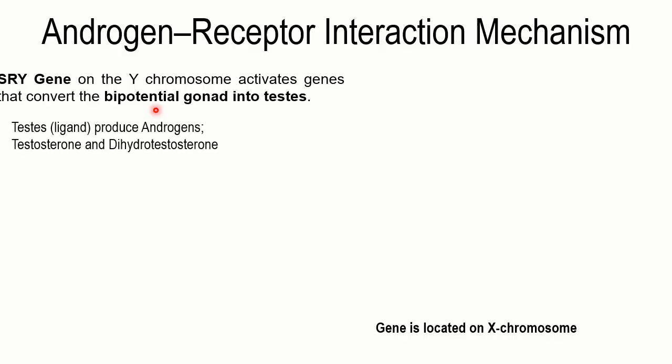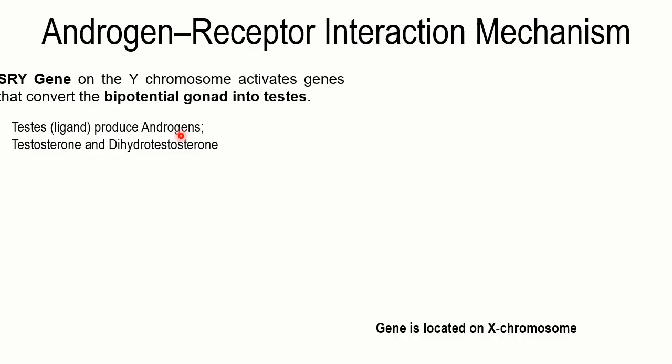Whenever we talk about the androgen receptor interaction mechanism, or any signaling pathway, there should be a ligand and there should be a receptor. So when you talk about the ligand, the testes are going to produce the ligands, which are known as the androgens.